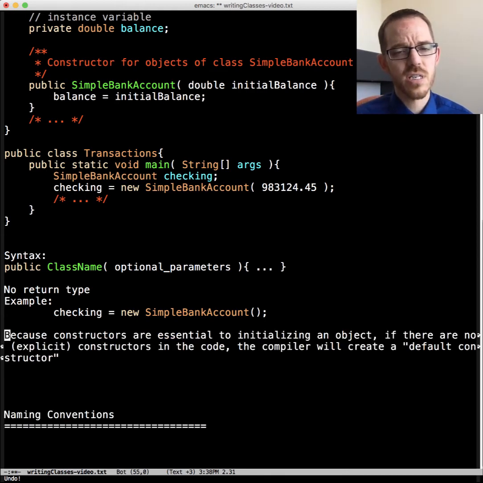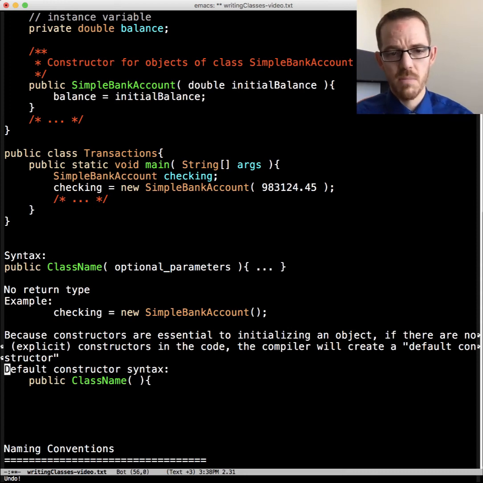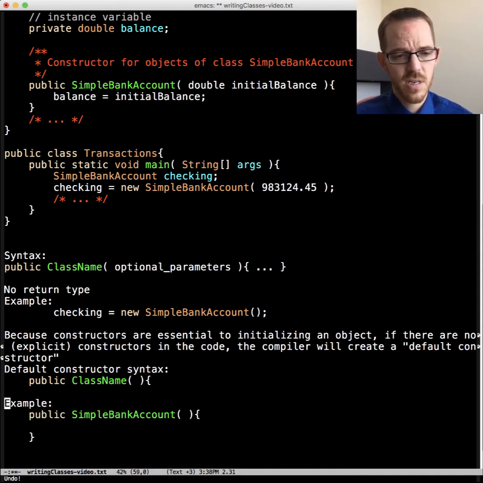Because constructors are essential to initializing objects, if you don't write any constructors in the code, the compiler will generate one for you. This one is called the default constructor. That's how important they are. The syntax of a default constructor is just public, the class name, no parameters, and no body. Okay, it's very simple. Oh, I have an open curly brace and no closing curly brace. Sorry about that for the default constructor syntax.